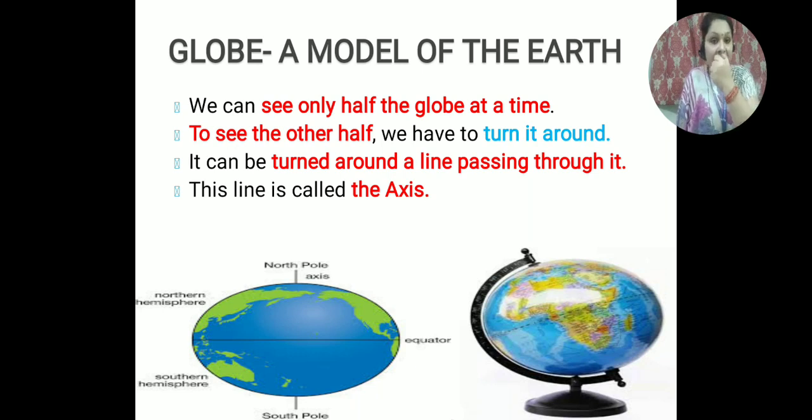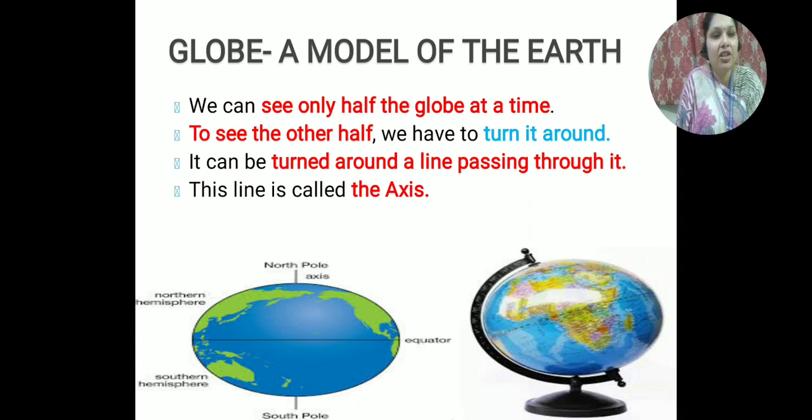This line is called the axis. So what is this line called? This line is called the axis. You can see in the left hand side picture, for your reference, I have given this picture also. From this picture it will be very clear that the globe is a miniature of the earth, and there is a north pole and a south pole there. The black line which you are seeing, coming out from the north pole and going towards the south pole, is the axis.